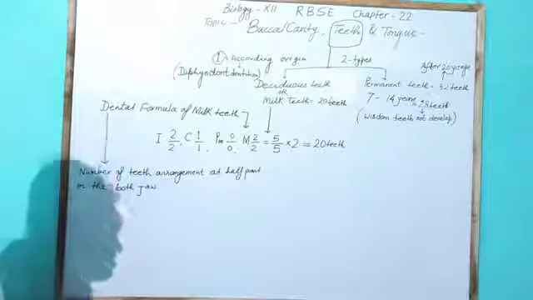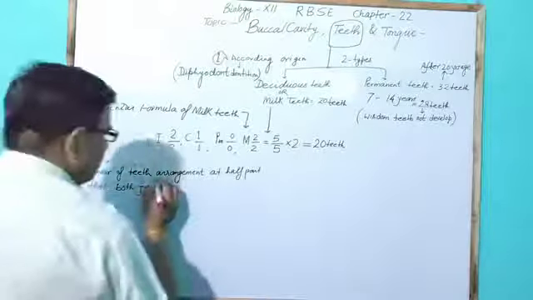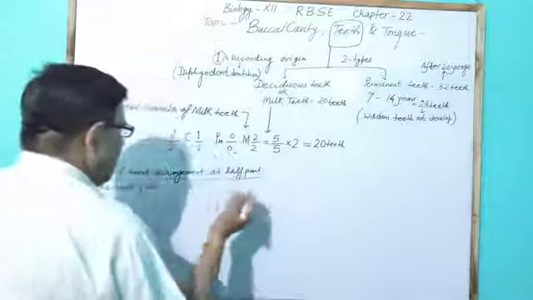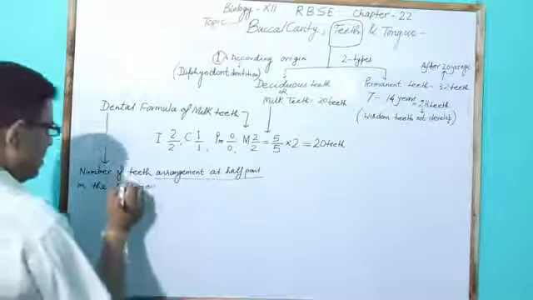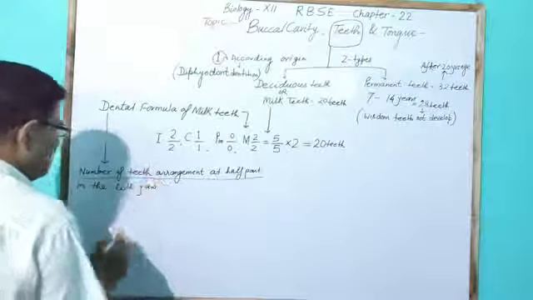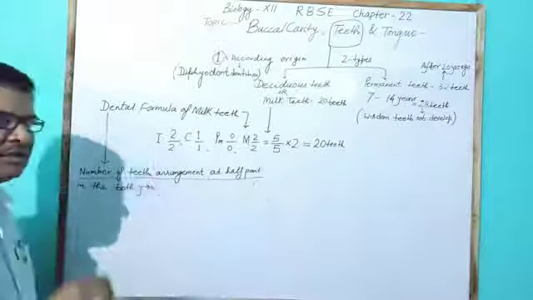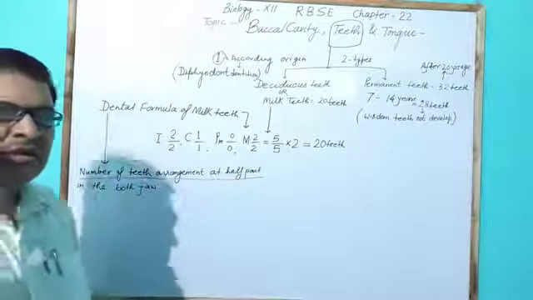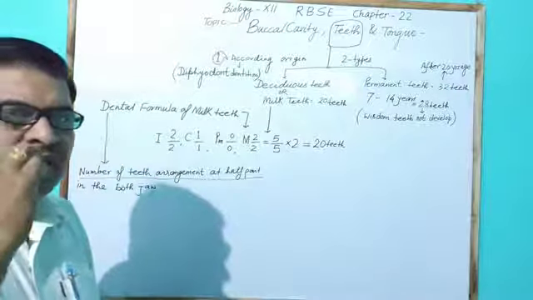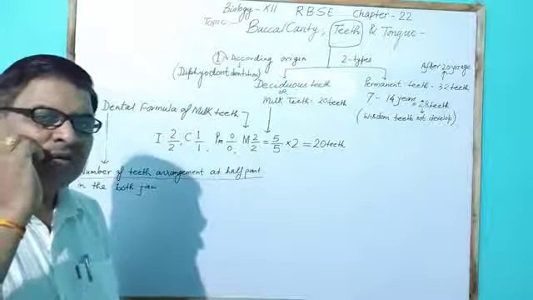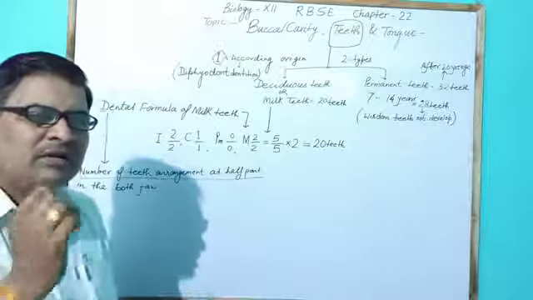Arrangement means the sequence of arrangement of the half part in both jaws. This number of teeth arrangement in the half part, because the next half part is an equal number, as upper half part, lower half part.